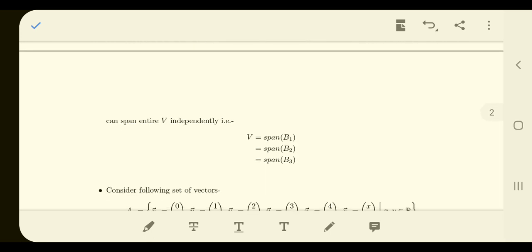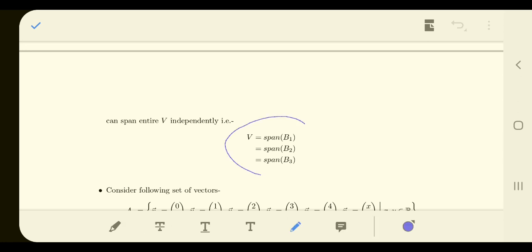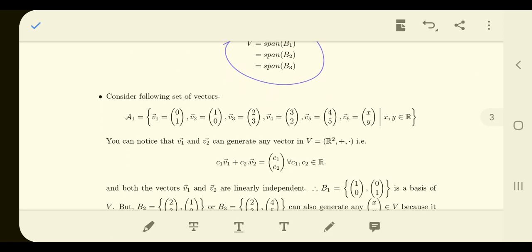So we say that any basis B can span the entire vector space independently of each other. So B1 can also span V, B2 can also span V, and B3 can also span V. Let us consider another example. Here you can see that we have a set A1, and we want to know what is the vector space generated by the span of this. What is the basis of the vector space spanned by these vectors?